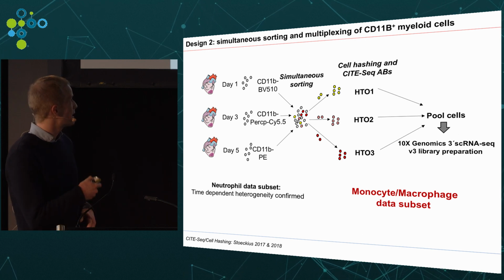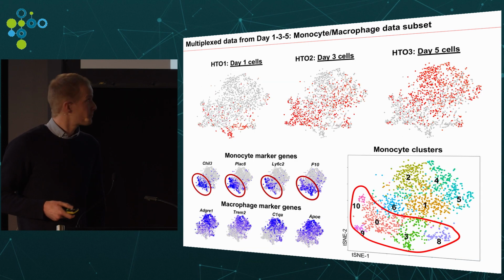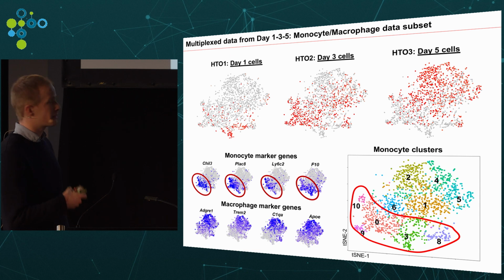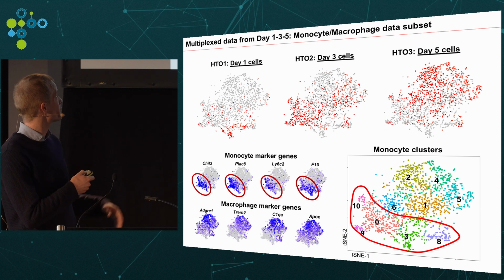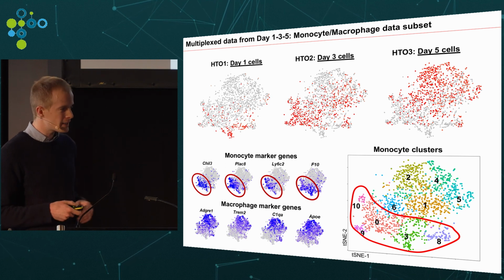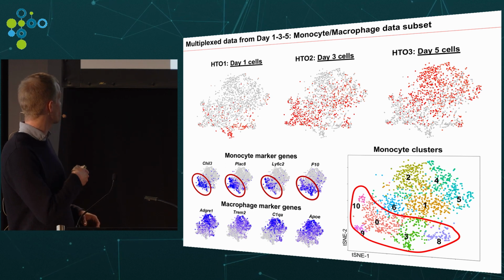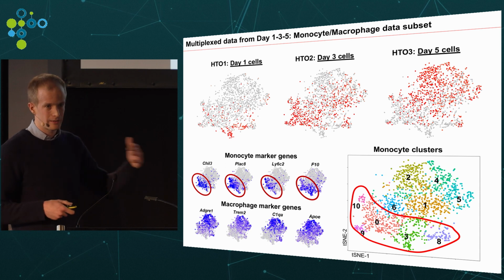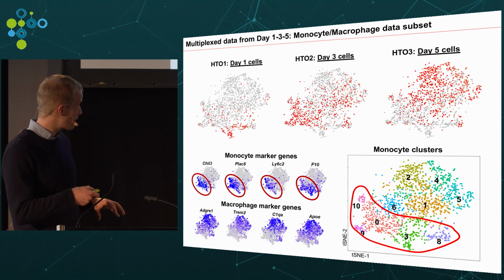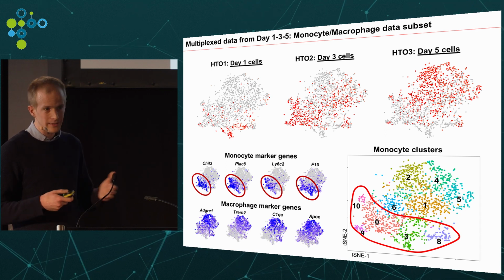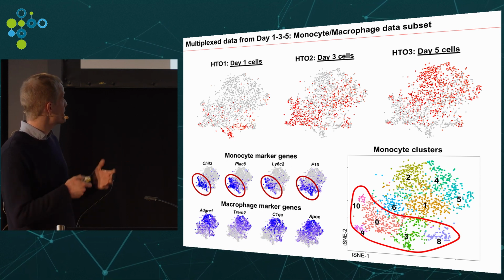and now focus more on what happens to monocytes and macrophages. So here are some of the data that we got. With the hashtag signal, we can pretty nicely trace back the time point of origin of the cell. So the ones coming from 1 day after infarction, 3 days, and 5 days. And looking at monocyte and macrophage marker genes, we can also capture this transition from monocyte in the first time points towards macrophages at 5 days after infarction. And what we could already see is that in these various clusters that correspond to monocytes according to their transcriptional profile, we can see again time-dependent heterogeneity.